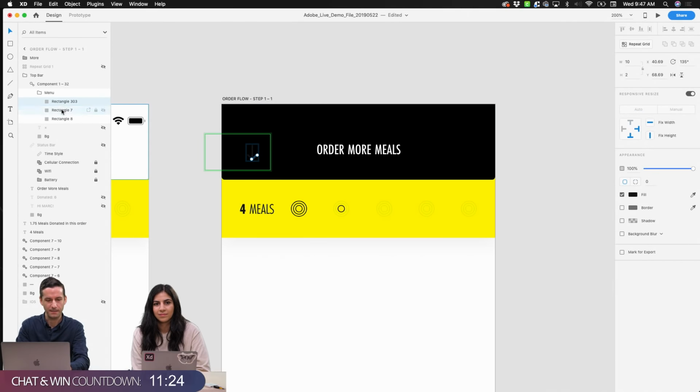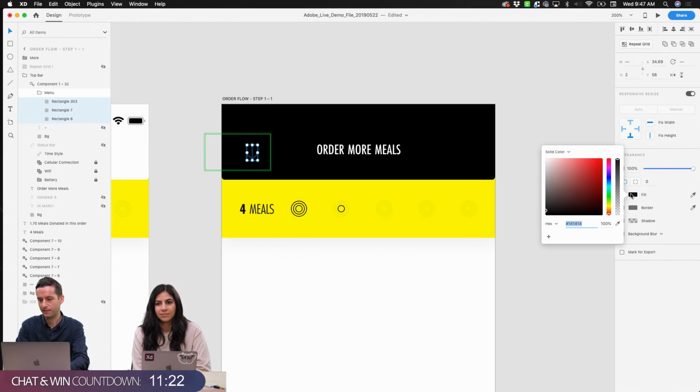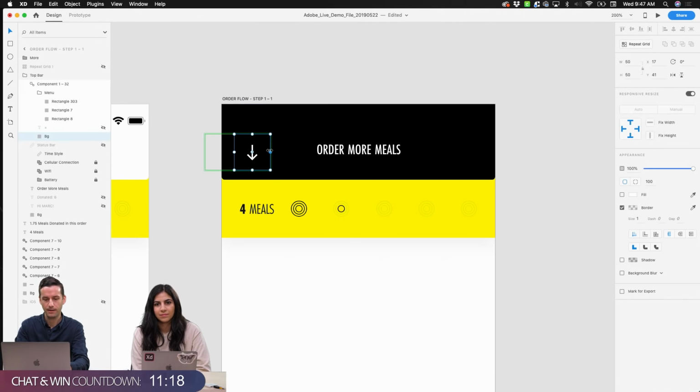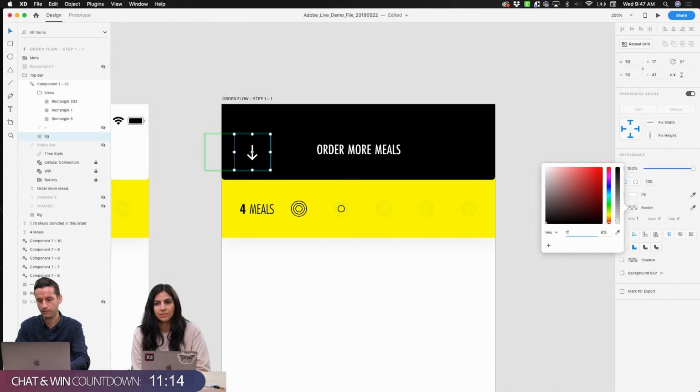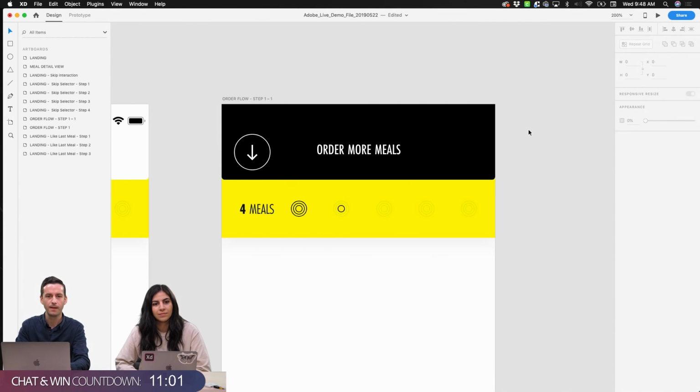So I'm just going to grab my arrow here that I've built as a custom component of lines. We'll make that white as well. And then this is my background here that we're going to make white. I had it set way down in terms of its opacity. So if we set it up to 100, that's what it looks like as a pure white circle. We could leave it like that, but I think it'd be nice to make it a little bit softer so that it doesn't become such an overwhelming object.